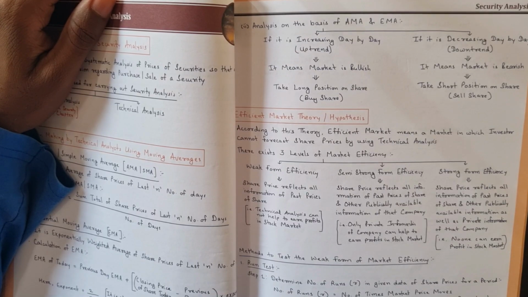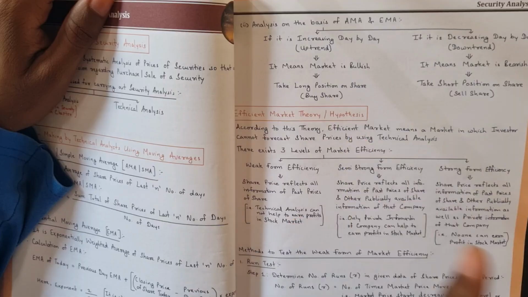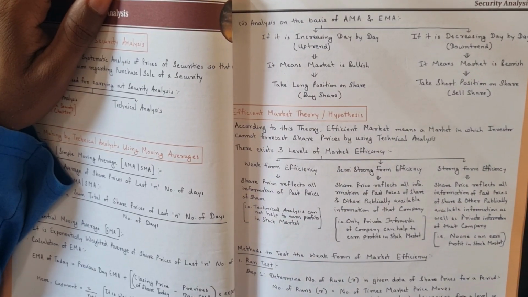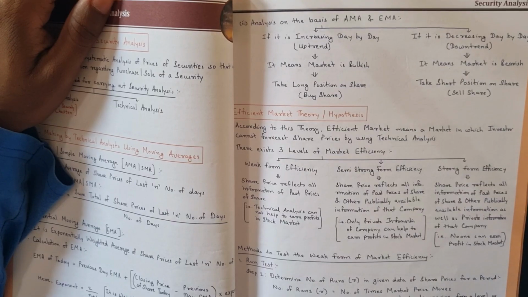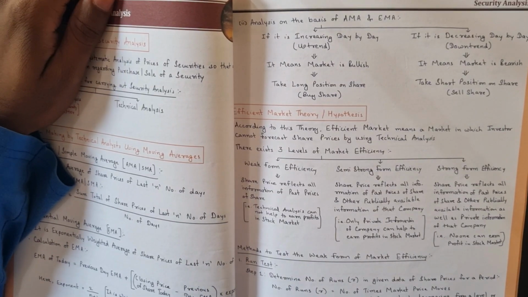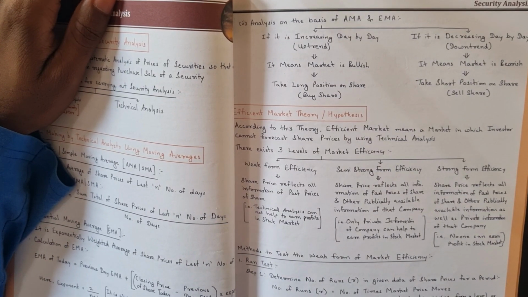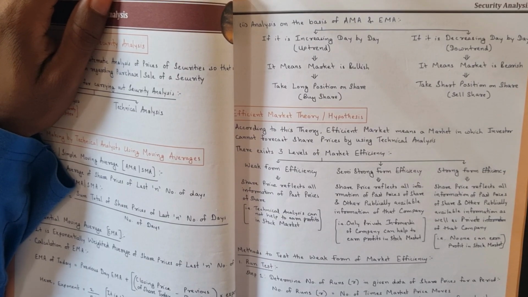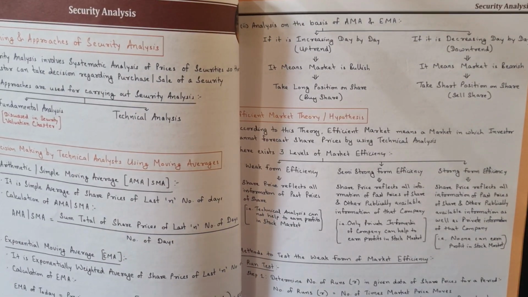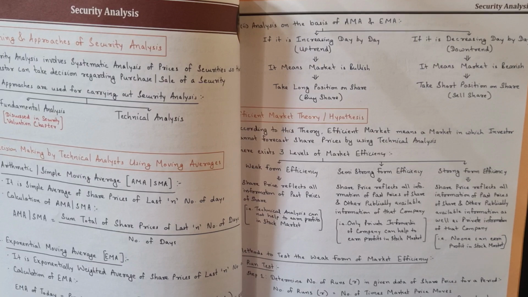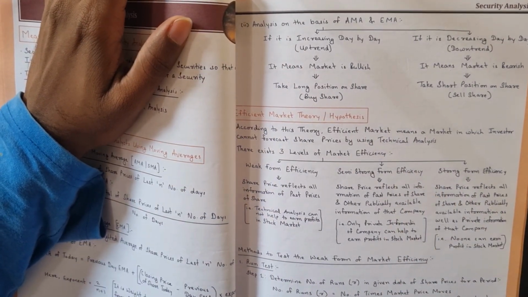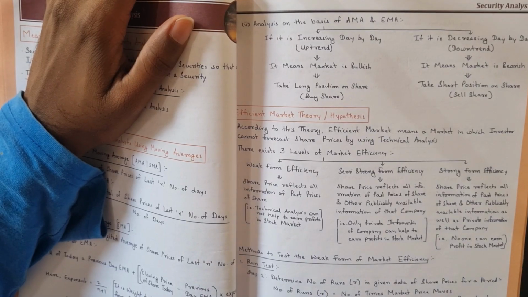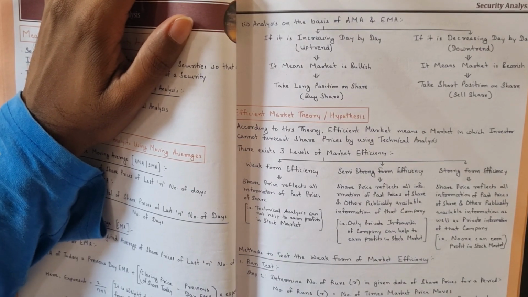So what this theory says is that an efficient market means a market in which an investor cannot forecast share prices by using technical analysis. What is technical analysis? It is the prediction of how the share market will move based on previous prices. Technical analysis is based on the assumption that history repeats itself.